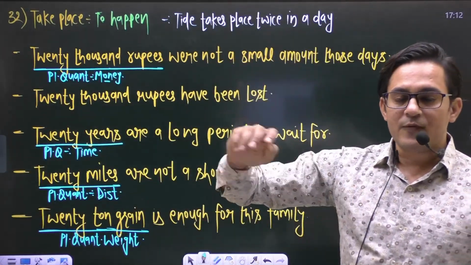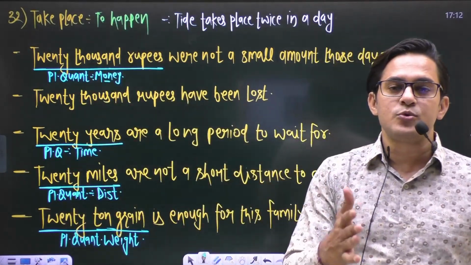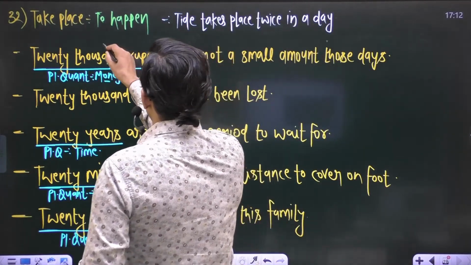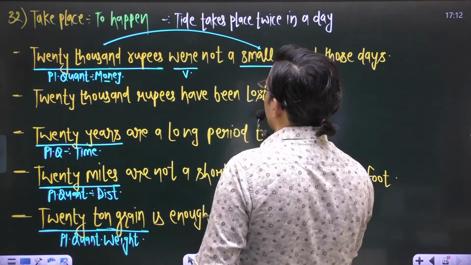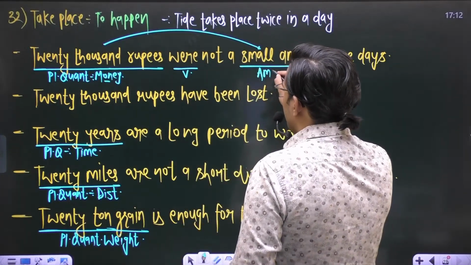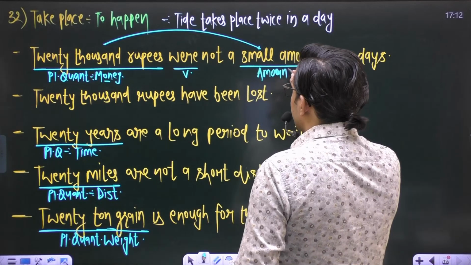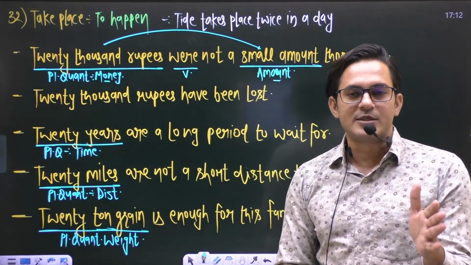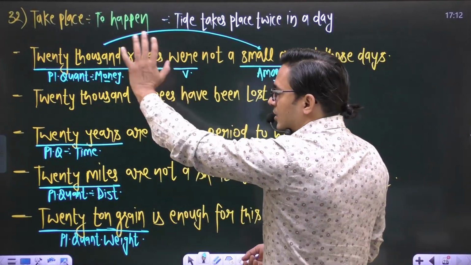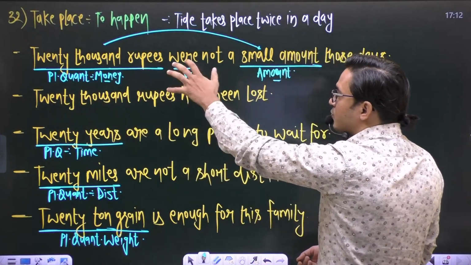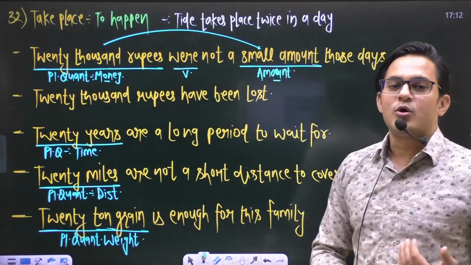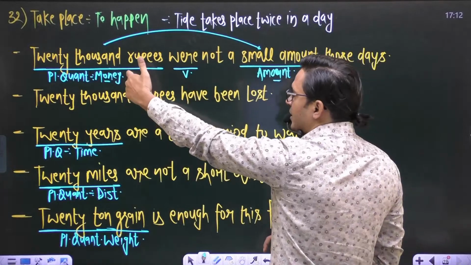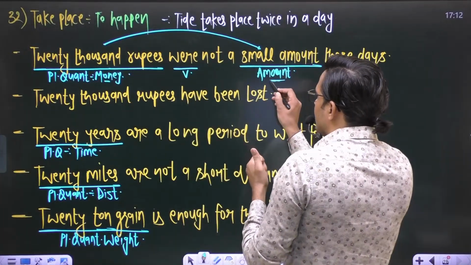Whenever any of these plural quantities, whether of time, money, weight, or distance, is used as a subject, and if this plural quantity denotes an amount, any amount can be there. It can be a small amount or a short amount, or we make this plural quantity fixed. Like in the first sentence, the writer is saying that 20,000 rupees were not a small amount. Were not a small amount means it was a large amount in those days. Meaning to say, we have mentioned 20,000 rupees as a fixed amount in the sentence.